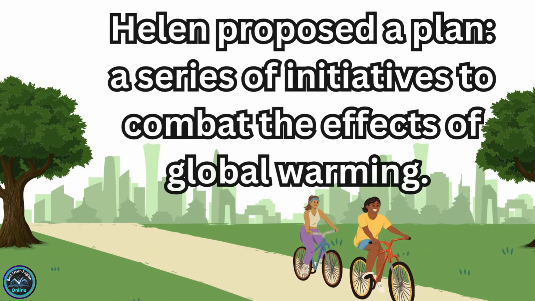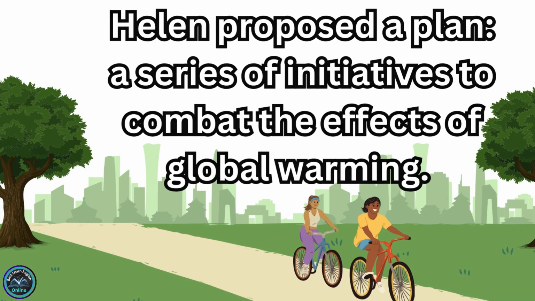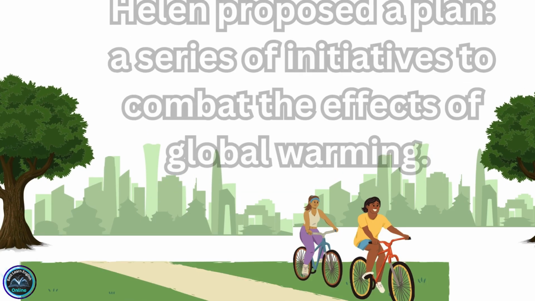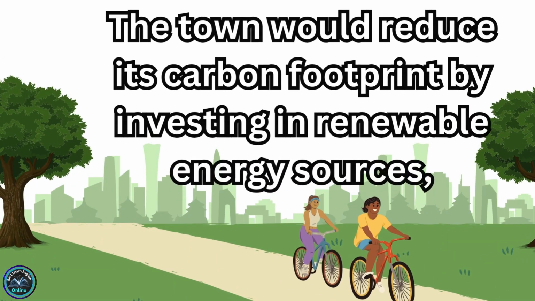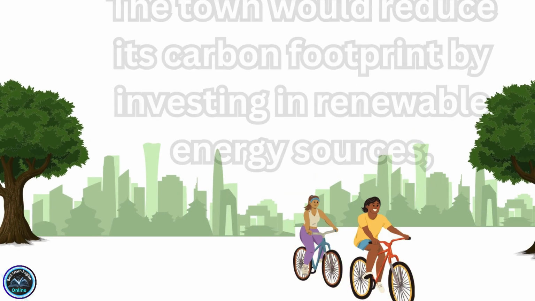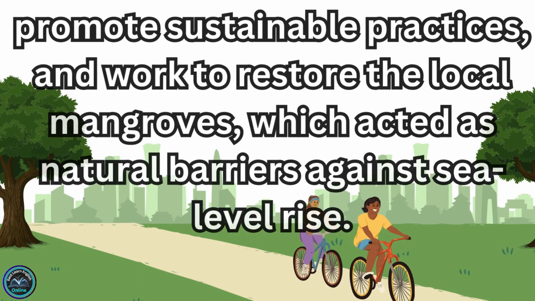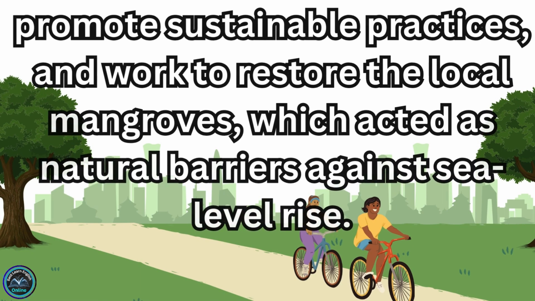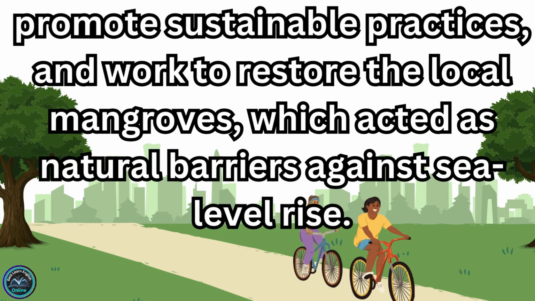Helen proposed a plan, a series of initiatives to combat the effects of global warming. The town would reduce its carbon footprint by investing in renewable energy sources, promote sustainable practices, and work to restore the local mangroves, which acted as natural barriers against sea level rise.